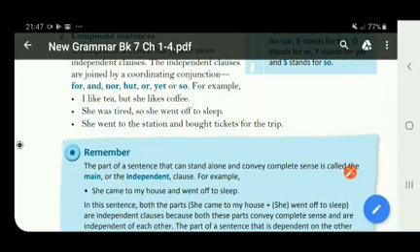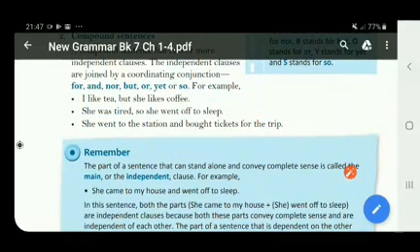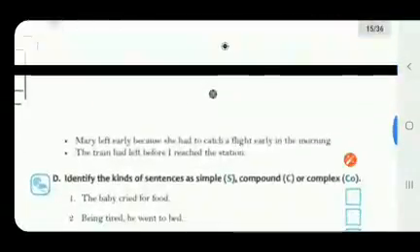Look at the third example. She went to the station, one independent clause. Bought tickets for the trip, second independent clause, joined by the conjunction and. So it is a compound sentence as it has two independent clauses and a coordinating conjunction in it. Now we move on to the third kind of sentence, which is